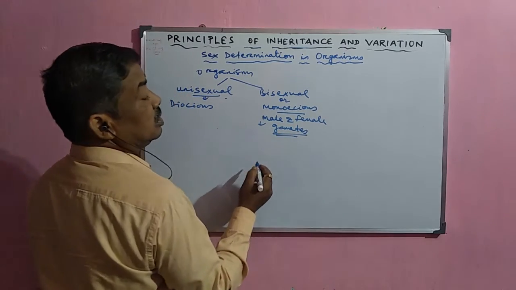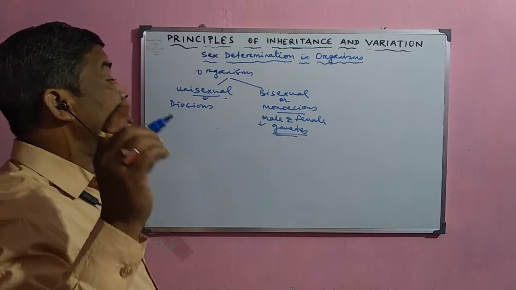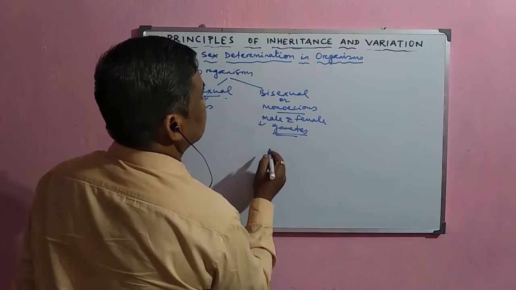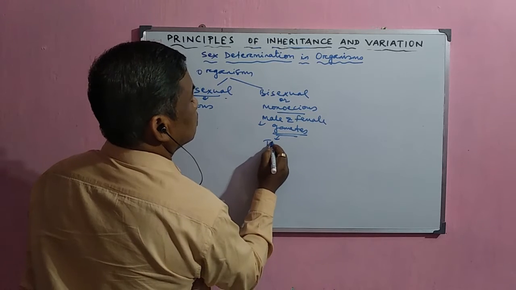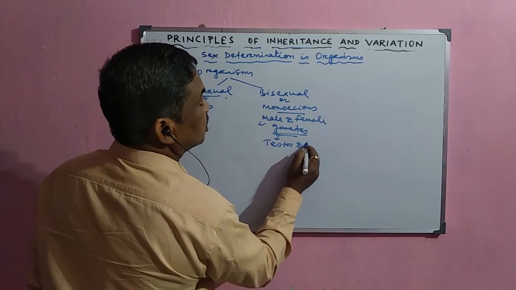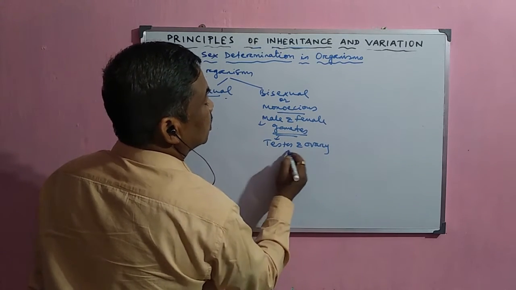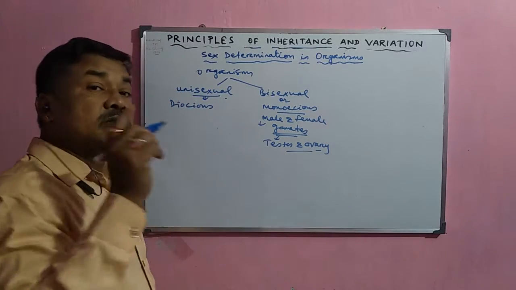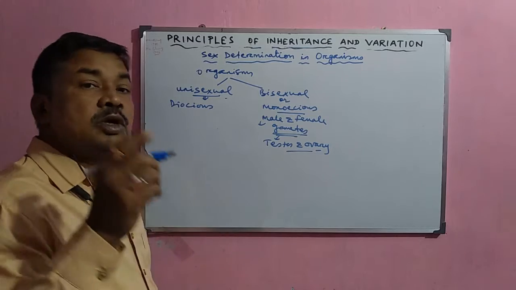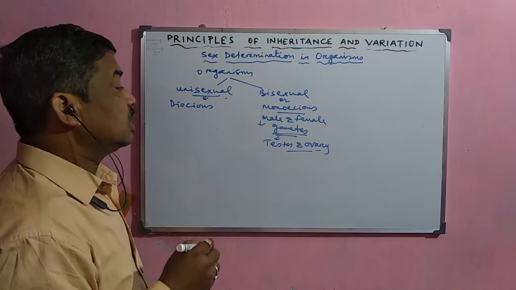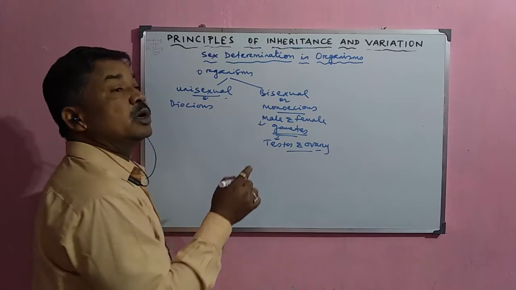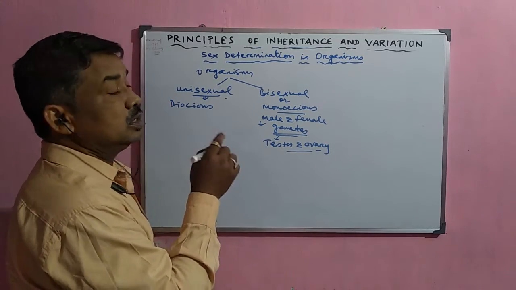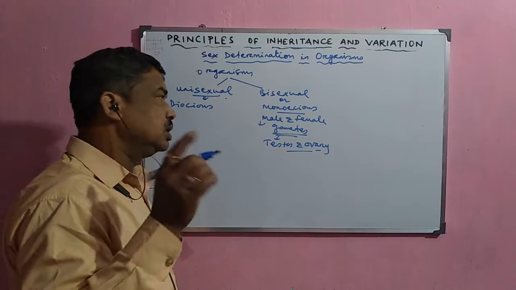So both male and female sex organs are present in the same individual. You can say the testes and ovary are both present in the same individual, so the male gametes as well as the female gametes are produced by the same individual. Sometimes, of course, self-fertilization does not occur and cross-fertilization may occur, but these organisms are bisexual in nature.